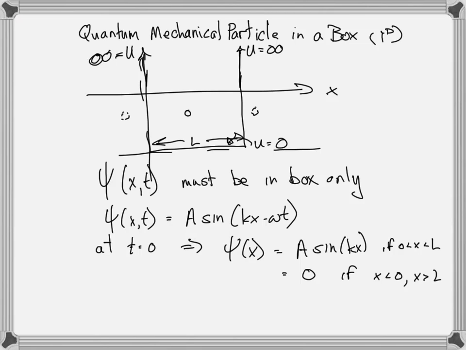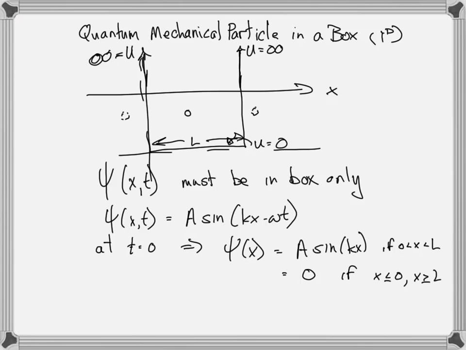At the wall, this is important. Since it's 0 to the left of the wall and to the right of the wall, at the wall it must also be 0. So the function must be 0 at the wall. What that actually tells us is that you can't have a discontinuous function.